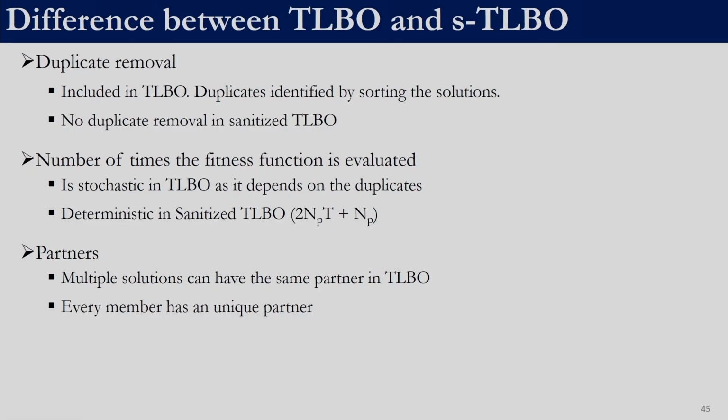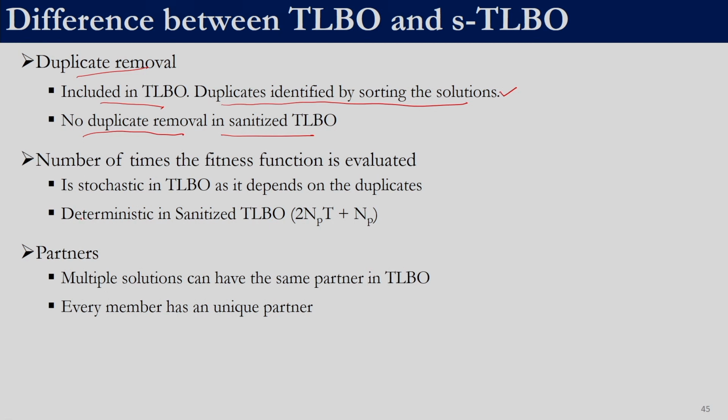So, to consolidate, the difference between TLBO and STLBO is that duplicate removal is included in TLBO, and the problem is that the duplicates are identified by sorting the solutions, which is not the definition of duplicate. So, that is one problem with TLBO. In sanitized TLBO, we do not have any duplicate removal procedure. This is consistent with the other algorithms which we will be discussing as part of this course.